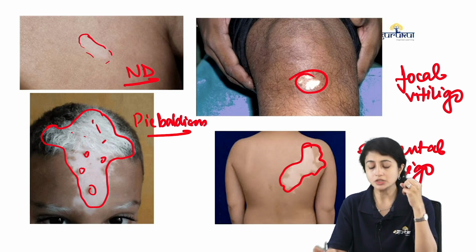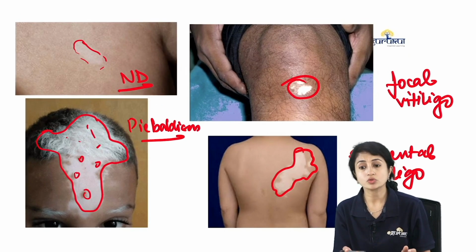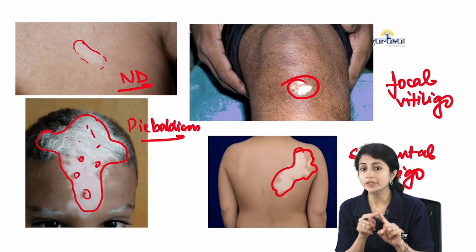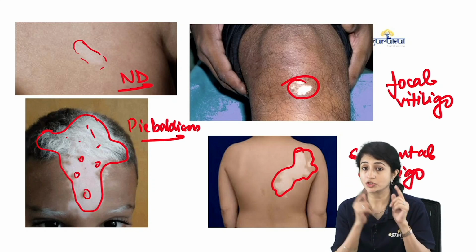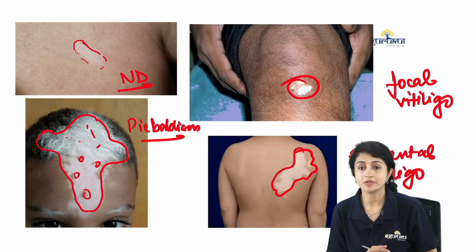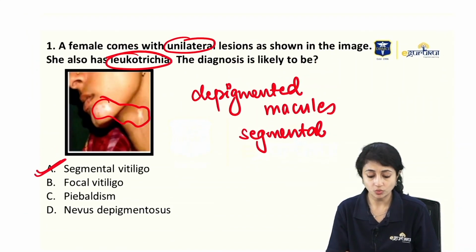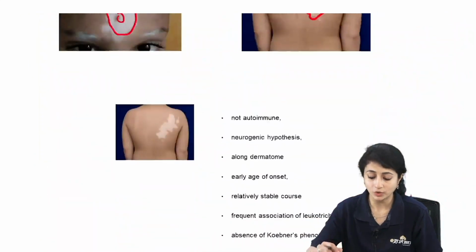So, if you look at these four images, they are very, very different. They are very clear. And in the question also, it's giving me unilateral. Unilateral can be here, can be here. Depigmented lesions you can see, and the presence of leukotrichia, which is very characteristic of segmental vitiligo. So, no, it's not ND, no, it's not piebaldism, it is segmental vitiligo.